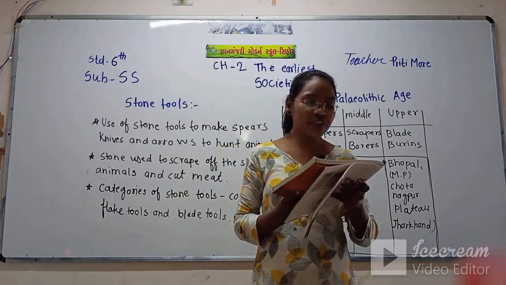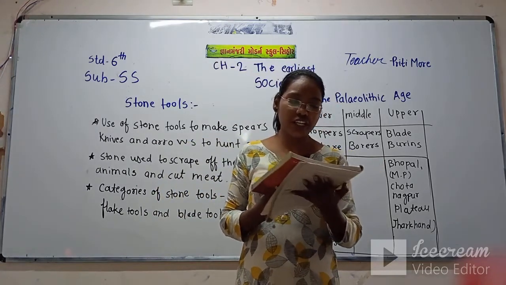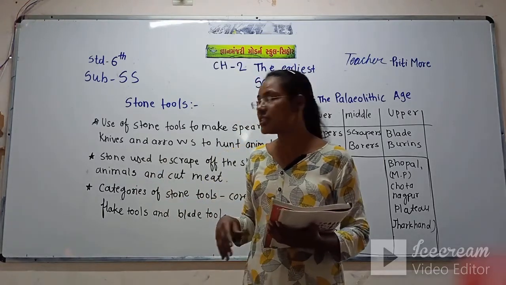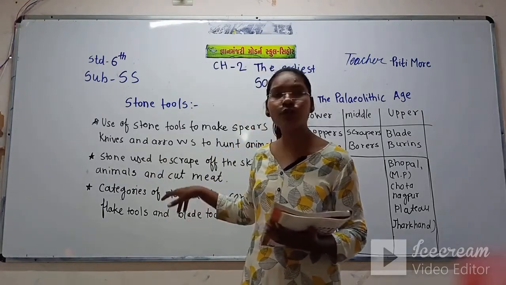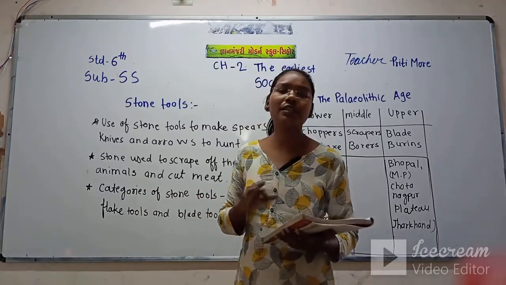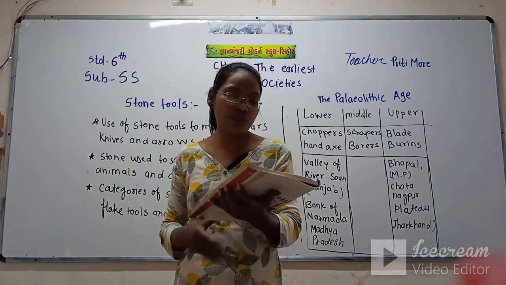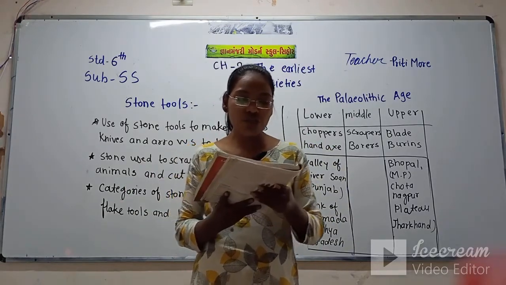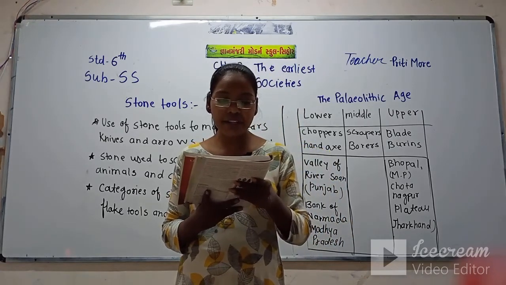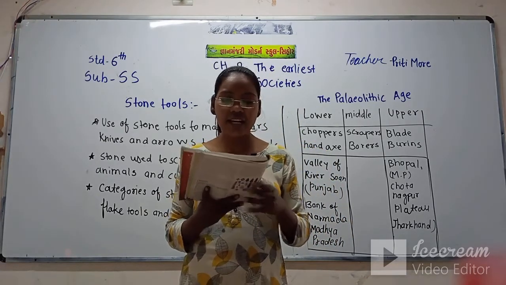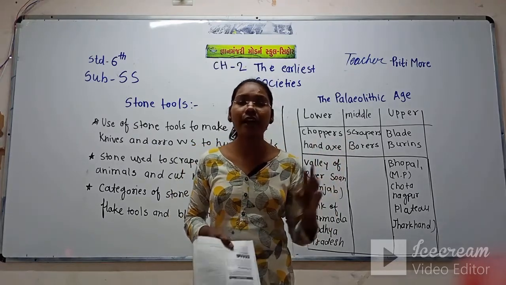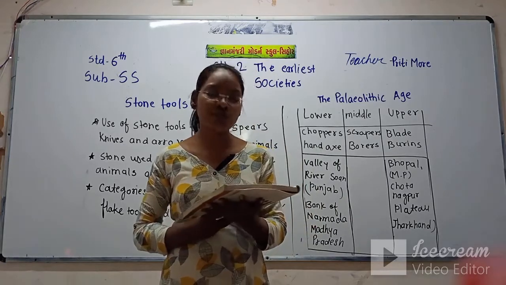Now, the phases of the Stone Age. First, we have seen the categories of stone tools. Now, here are the different phases of the Stone Age. We can study the prehistoric period or the Stone Age by dividing it into three phases. That means there are three main phases of the Stone Age.